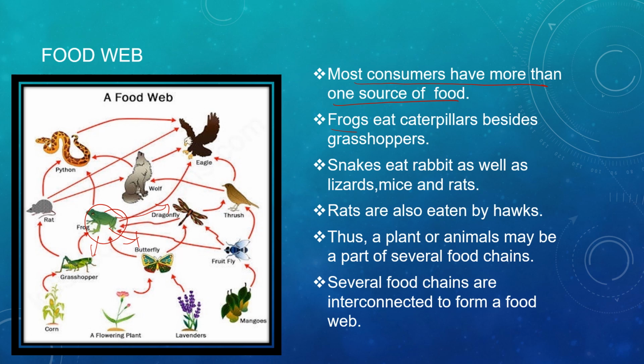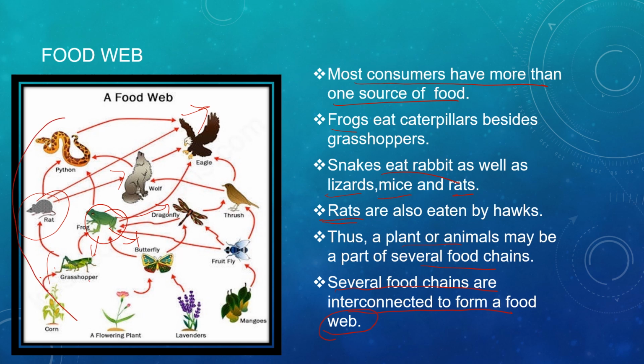Now snakes eat rabbits, they eat lizards, mice and rats. So the snake is eating everything. If we take the example of the snake, it is feeding on the rabbit, the lizards, mice as well as rats. So rats are also here. The rat is eaten by the hawk and by the wolf, and the rat is eating grasshoppers and corn plants, which are also being eaten. So thus a plant and animal may be a part of several food chains. So several food chains are interconnected to form a food web.